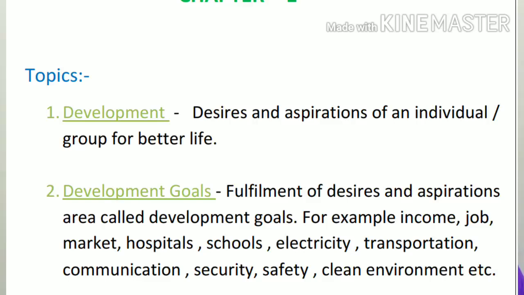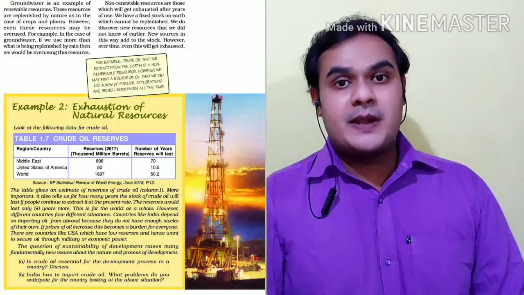Apart from that, every person desires infrastructure, which means roads, communication, electricity supply, market. People also consider schools, hospitals, colleges as their development goal.